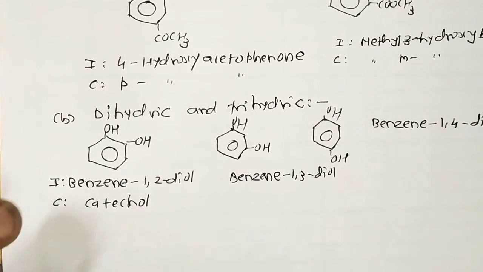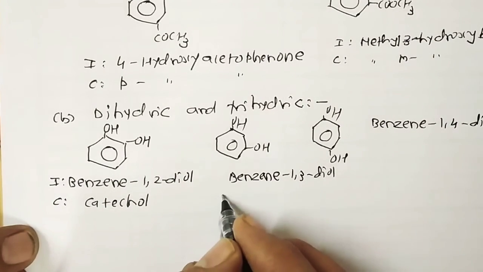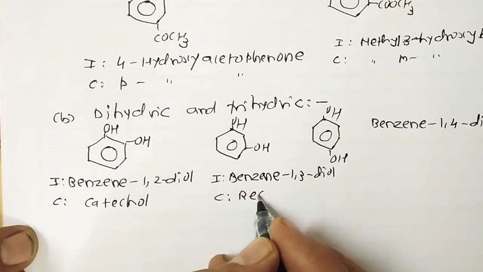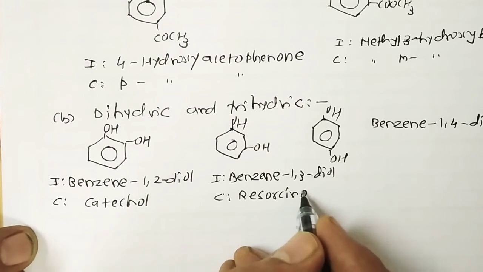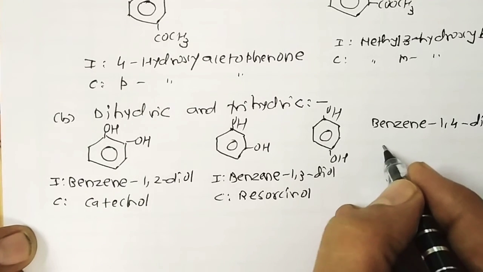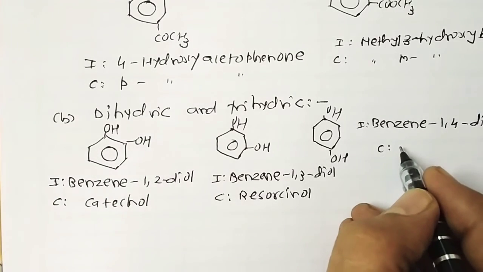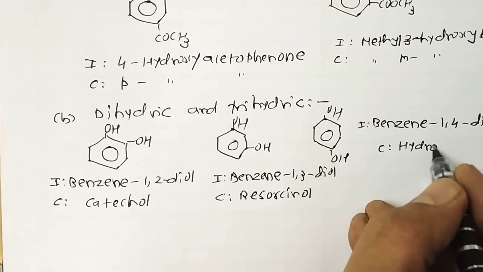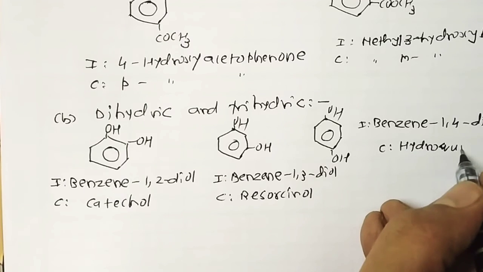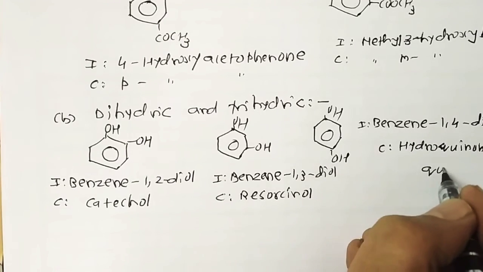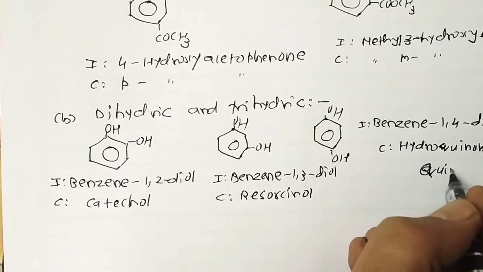The common name of the second compound is resorcinol, and the common name of the third compound is hydroquinone or quinol.